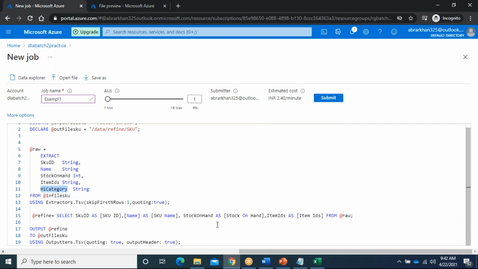H1 category: in the end output, we don't use H1 category, we use category. So we need to rename. Just here we are renaming the columns.